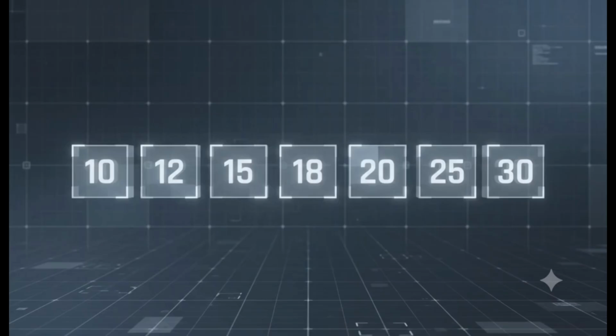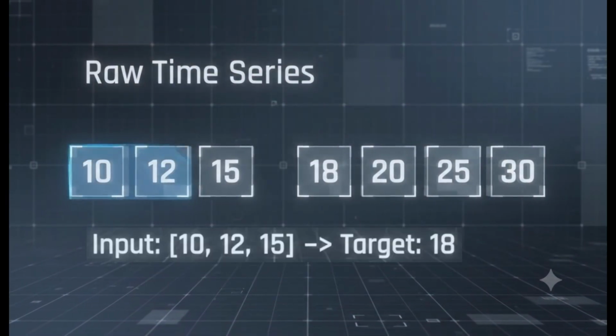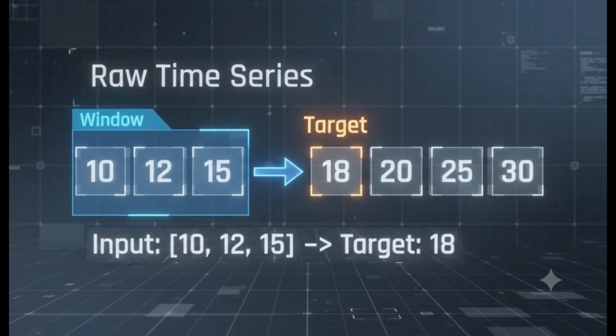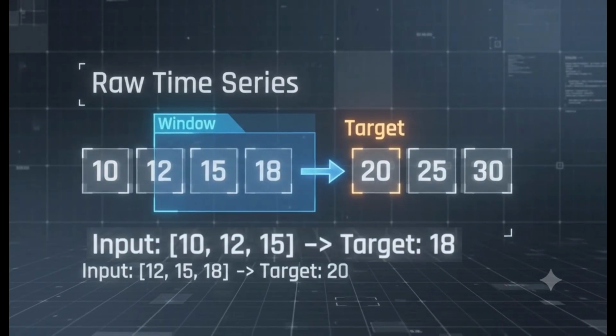But before we build a one-dimensional convolutional model, we need to understand one of the most important concepts in time series forecasting: windowing. A neural network cannot learn directly from one long list of numbers. We need to convert this raw time series into input-target pairs. For example, if the window size is 3, we give the model 3 previous values and ask it to predict the next value. This is called sliding windowing. The window moves one step at a time across the series. In this simple example, the target is the next single value.